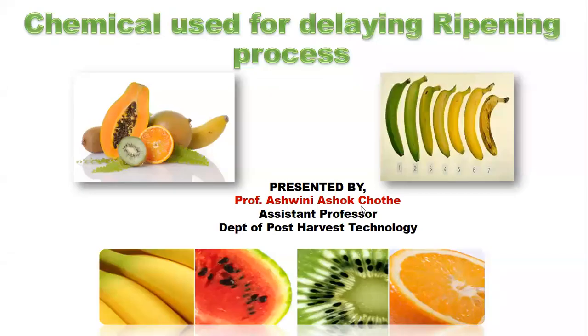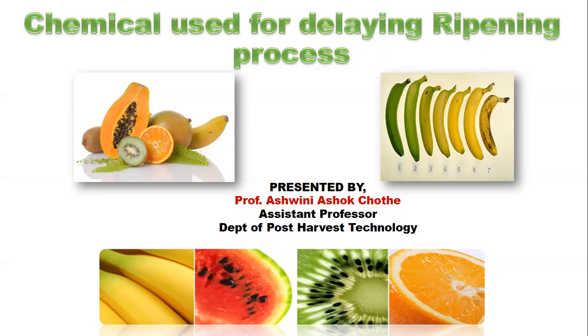Okay, good morning, students. Today we are having a very new topic. In our previous lecture, we discussed the ripening process, or the changes during the ripening process. Today we are discussing the chemicals used for delaying the ripening process.